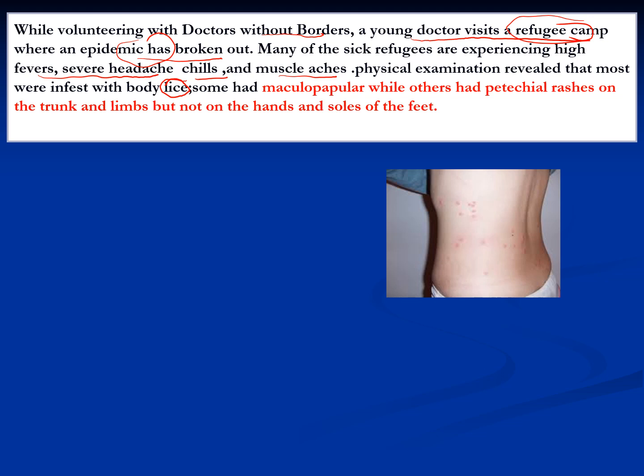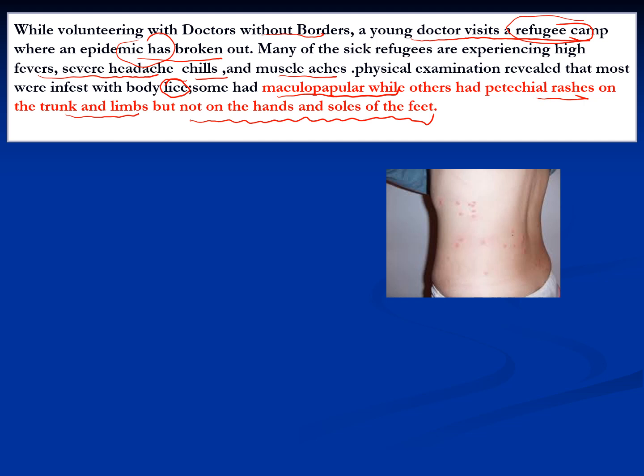And these doctors had found that these patients were having, in the epidemic outbreak, maculopapular rash and petechial rashes on the trunk and limbs, but not on the hands and soles of the feet as you have seen in the earlier case. Now there are 2-3 things you have to concentrate on which you learn from your clinical vignette.